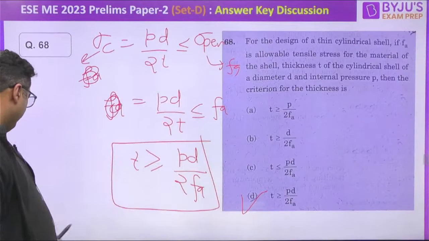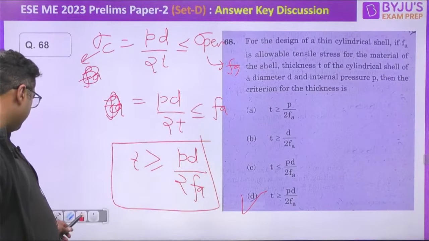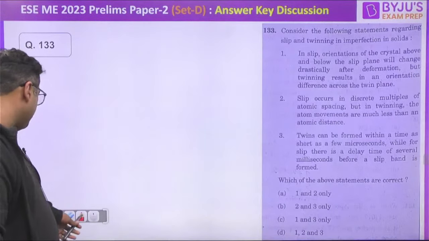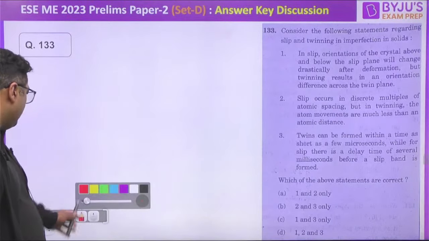Okay guys, moving further to the next question. We are about to complete the questions now. This is a very interesting question from material science, question number 133.